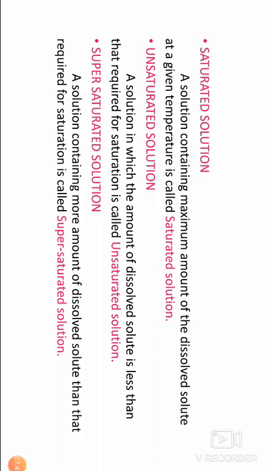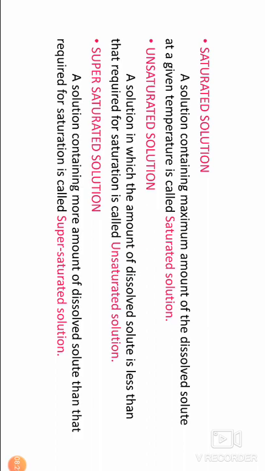This solution cannot dissolve any more solute. A saturated solution contains a little amount of undissolved solute. A dynamic equilibrium exists between undissolved solute and dissolved solute of a saturated solution. Solute undissolved is in equilibrium with solute dissolved.